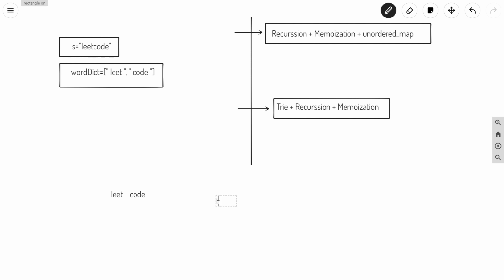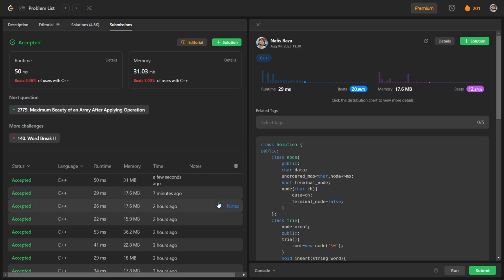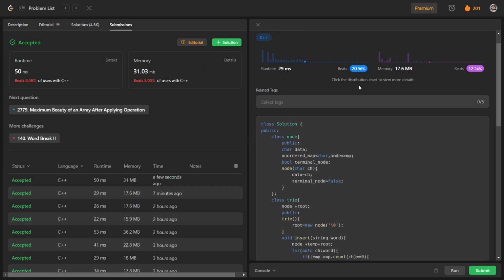So I will write here, trie method is faster than unordered map method. Okay, so what happens in some questions, if we use an unordered map, there can be chances of TLE, but in this question there was no such case. So there was no TLE in both the cases.